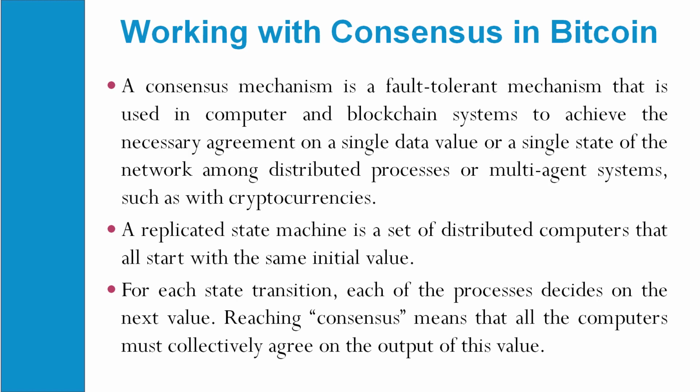That output will be applicable, or will be used, by all the users within the network.